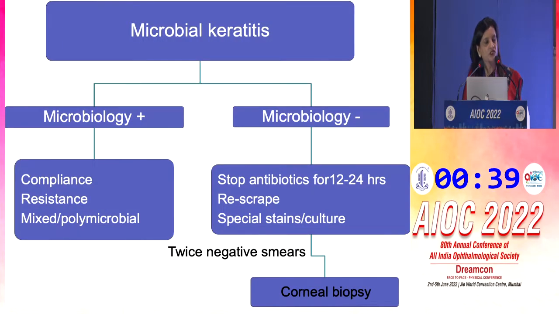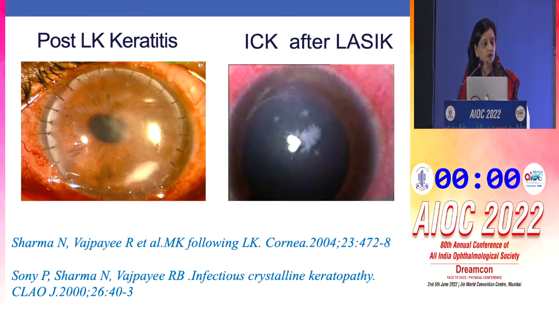Now, you may have a lot of cases which are referred to you. So, important thing is that you should see whether you have a microbiology report or not. If the microbiology report is present and the ulcer is still not responding, then you have to look at 3 things: compliance, resistance, and whether it is mixed or polymicrobial and you're missing some other organism. However, if the microbiology report is not there and there is no microbiological diagnosis, then one can stop antibiotics for 12 to 24 hours, re-scrape and send in special stains and culture, and also on routine stains. And if it's a twice negative smear, then one does corneal biopsy.